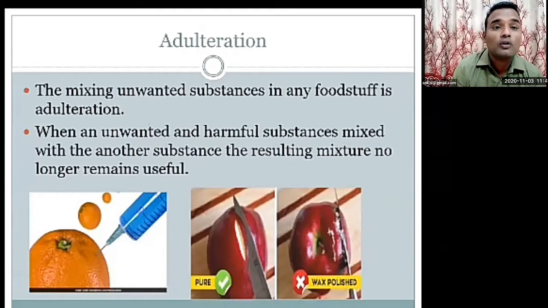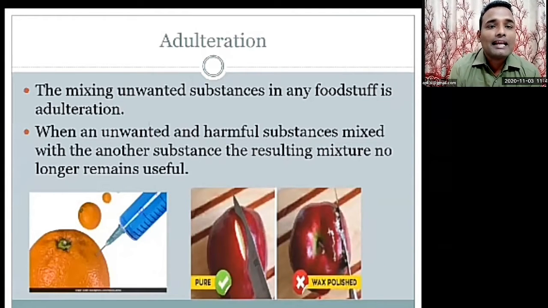Adding unwanted substances. See, they are giving injection. That means they are putting unwanted substances inside the fruit. Okay, they have polished it with wax. That means they have applied unwanted substances on this. So unwanted substances in foodstuff is called adulteration.